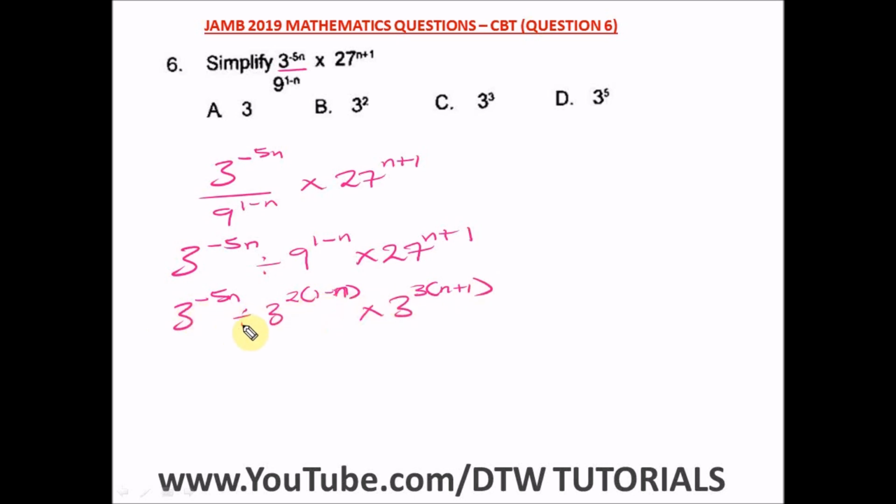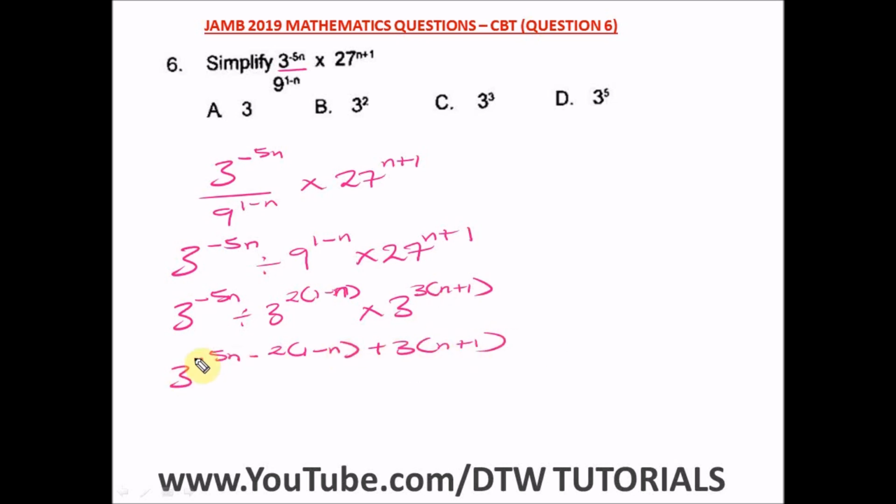All right, so from here, what do we have? We have a division sign. In indices, remember, that is a subtraction sign. That's a minus sign. So we have 3 raised to power, we just leave since the same base. So we have 3 raised to power minus 5n, minus 2 brackets 1 minus n, then plus, multiplication is plus, plus 3, this power here, bracket n plus 1.